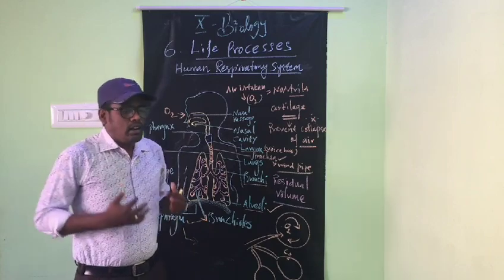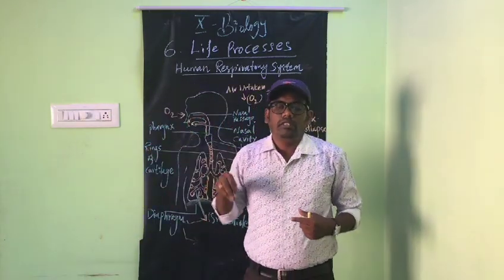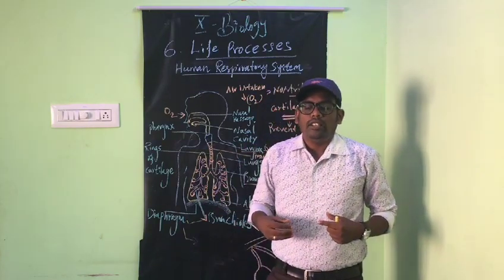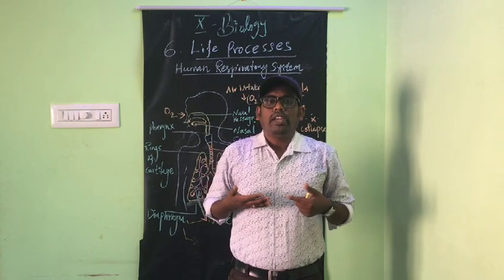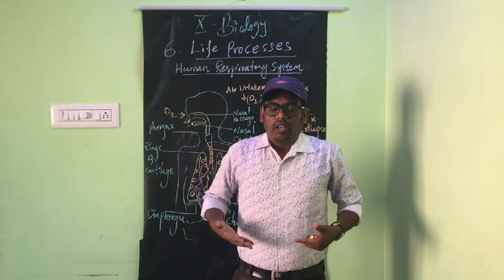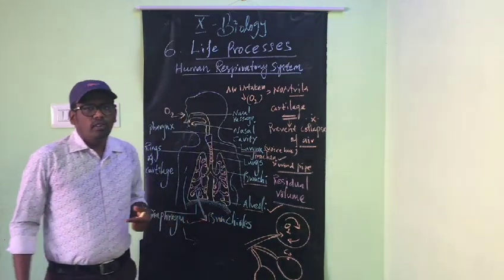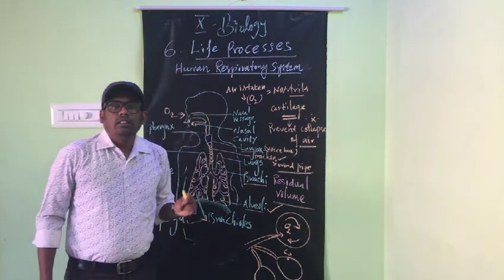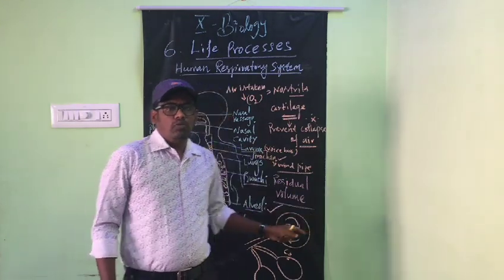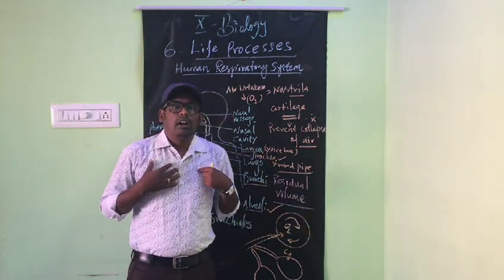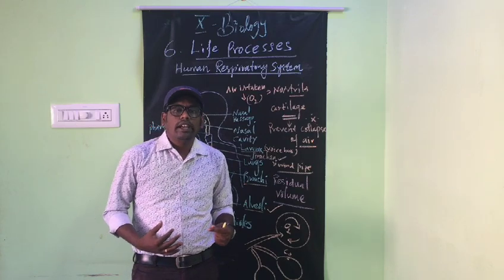When we inhale, the lungs are filled with oxygen and our chest rises, because the diaphragm pushes up the chest. And when we exhale, there is not much air inside the alveoli. So what happens? Our chest returns to its normal position and the diaphragm shrinks.